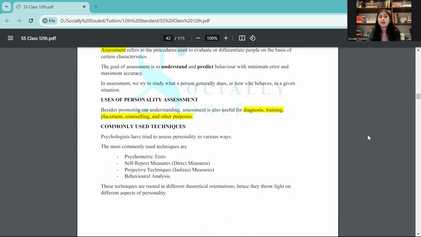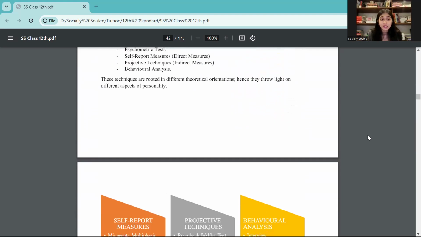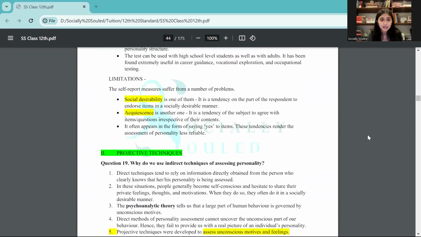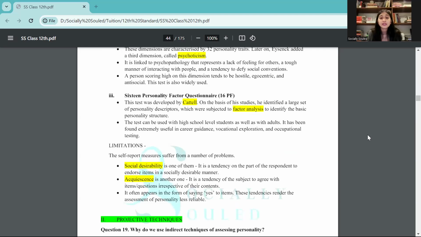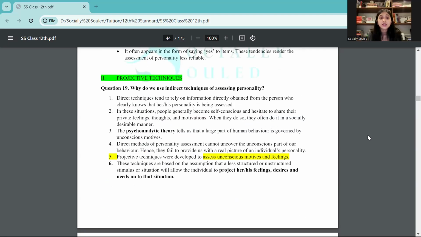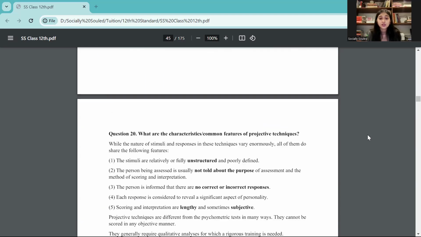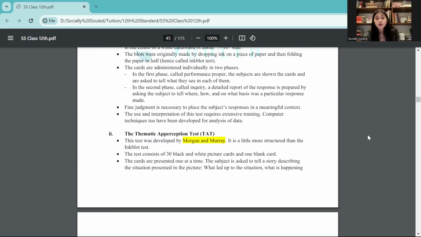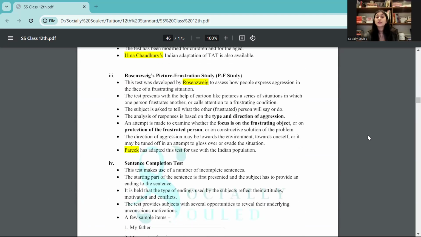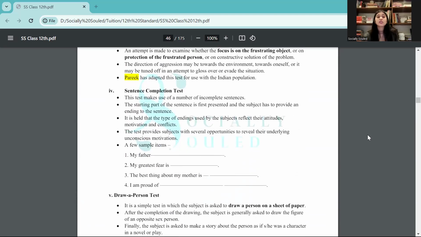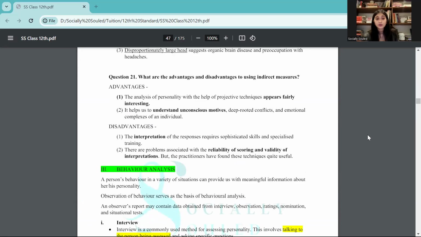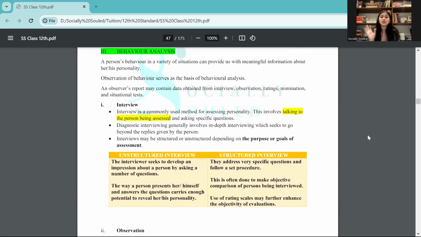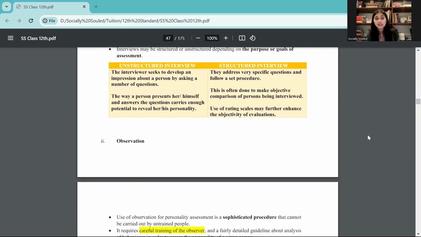Here, why is assessment used? Which are the different types of assessment that you need to mention? Then yes, specifically for all the assessment, you need to know the objective answers and projective techniques, all of this together. Then you need Rorschach, you need TAT, you need the picture frustration study, then there's sentence completion, draw a person. Right? Then you have behavioral analysis. So all of these come under psychological assessment and projective techniques, right?